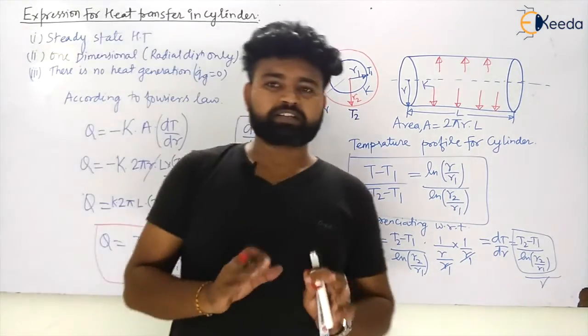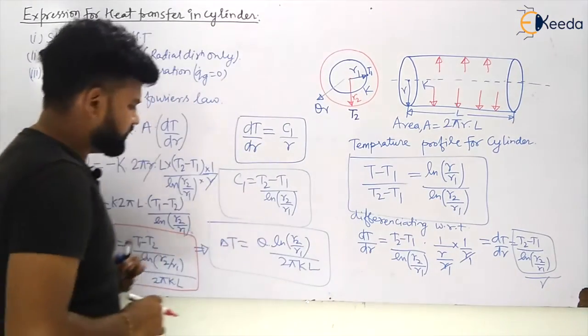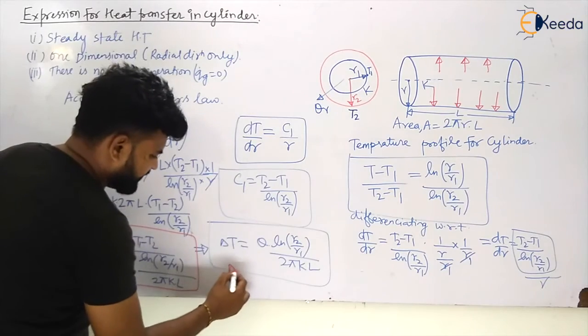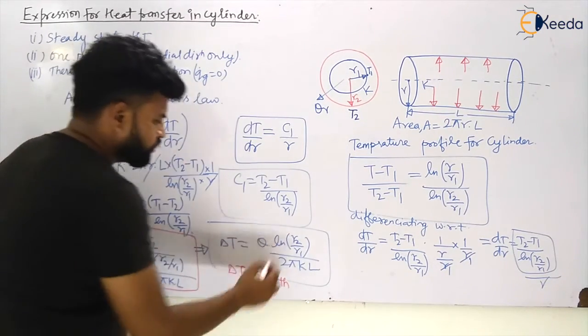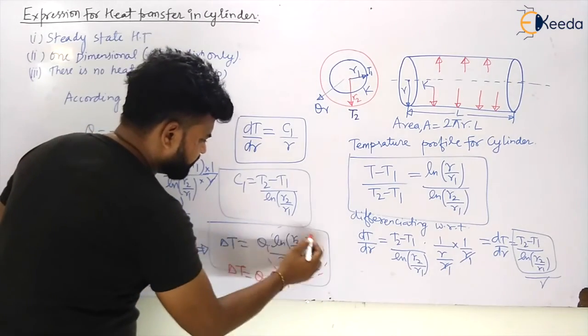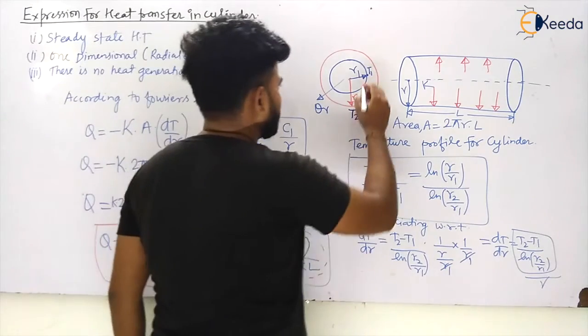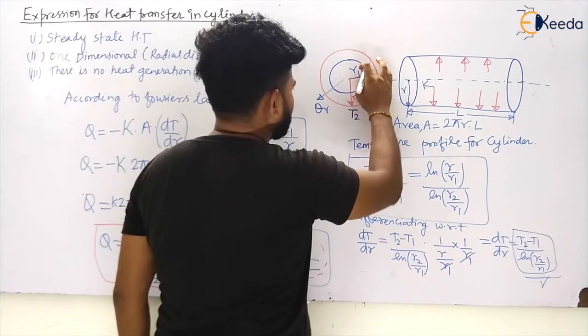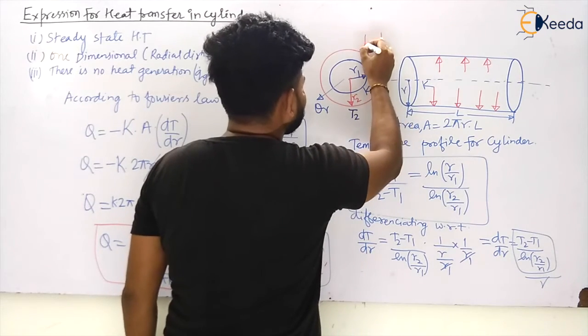Can I have the thermal resistance for the cylinder in this case? Yes. We know that delta T is equal to Q into R thermal. So this term, ln R2 by R1 divided by 2 pi K L, will be your thermal resistance from R1 to R2 in this case.